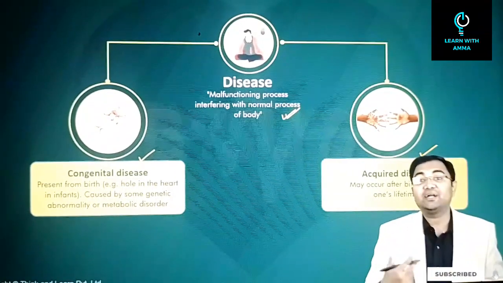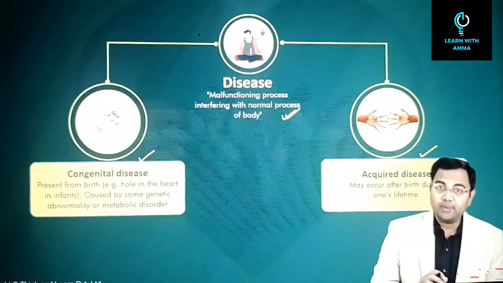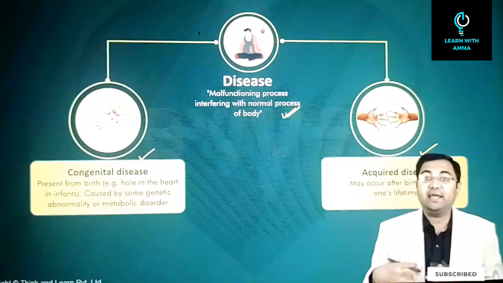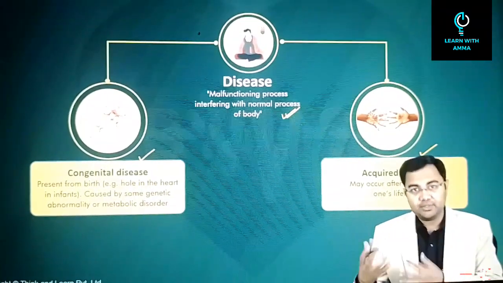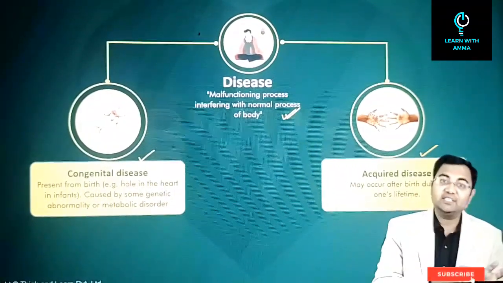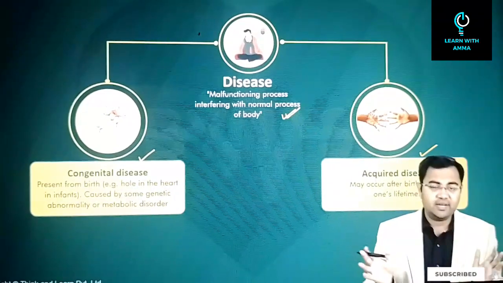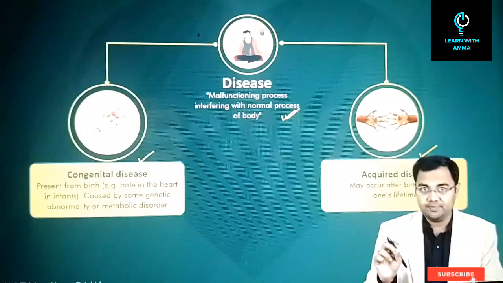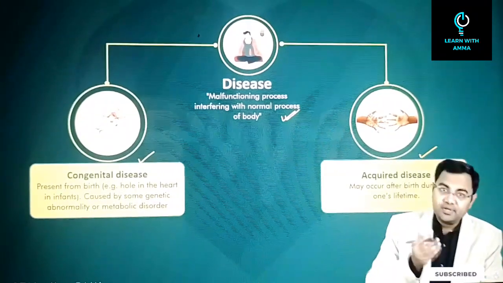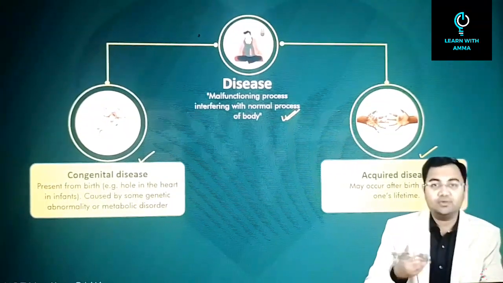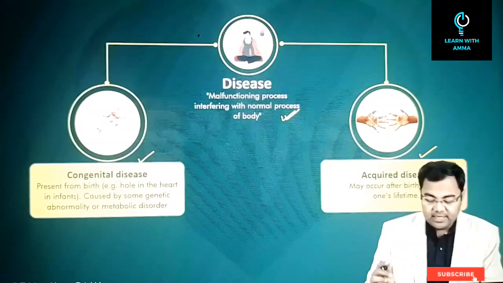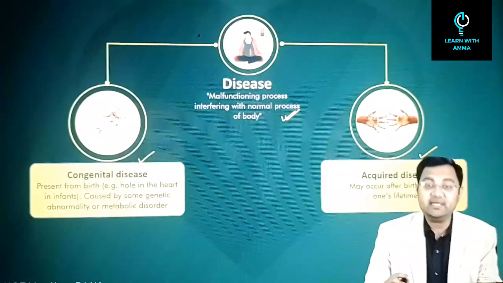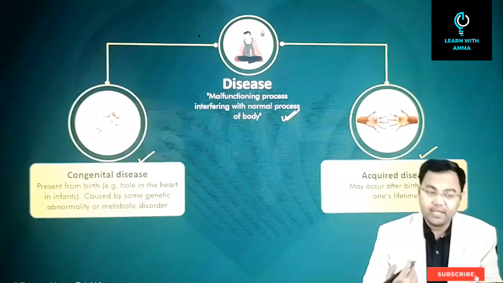Then after that, you have acquired disease. What is the meaning of acquired disease? The name itself suggests that if something has been acquired, it could be through a pathogen, it could be because of your lifestyle changes, it could be through XYZ factors. But it was not present in your body since your birth. You acquired it after birth via one reason or the other. That's why it will be called an acquired disease. So in general, diseases can be classified as a congenital disease or an acquired disease.